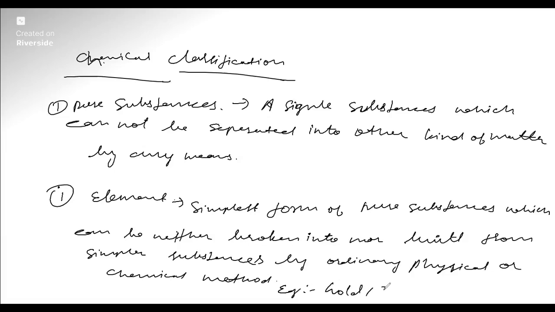Gold, silver, hydrogen, etc. These are examples of elements. Elements are divided into three types: metals, non-metals, and metalloids. We'll see them one by one.